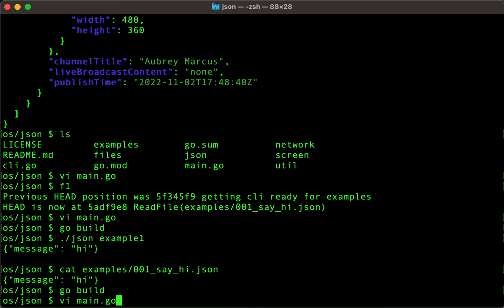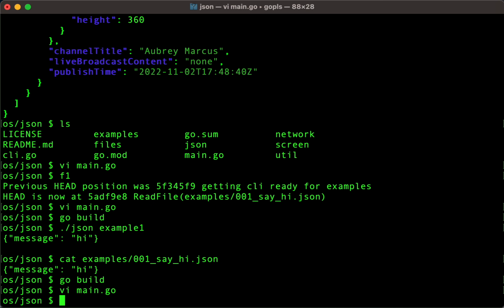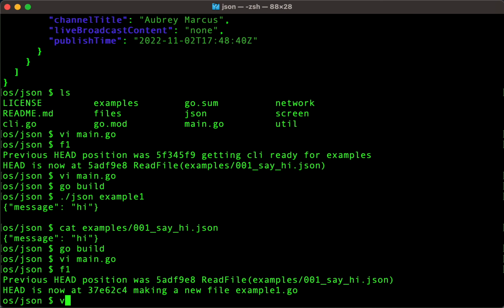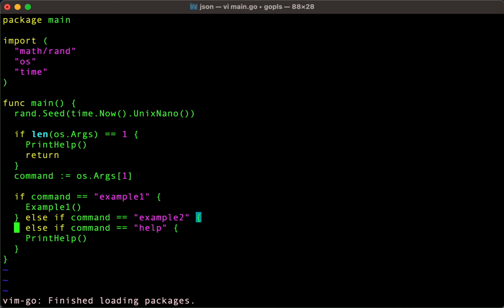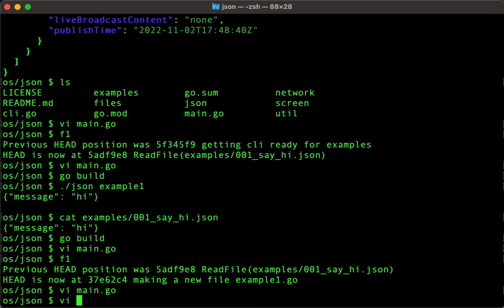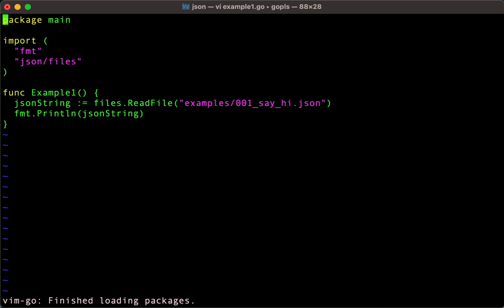What comes next? Forward 1. Aha, so we've changed main.go here. And rather than putting all our logic in there, we're going to put it in this thing called example 1, which is in a new file called example 1. And it's the exact same thing. But now we just have a nice file to work in. It's clean.